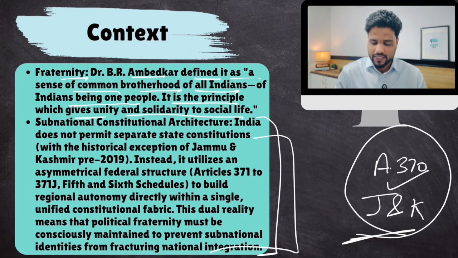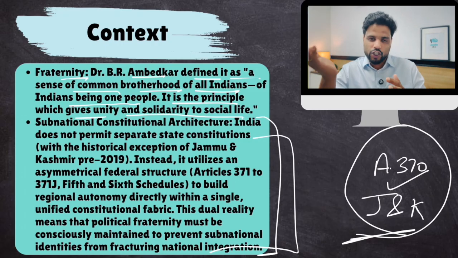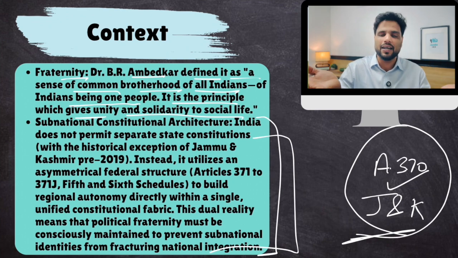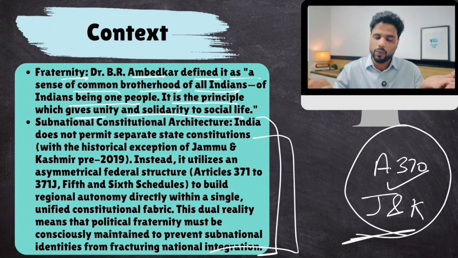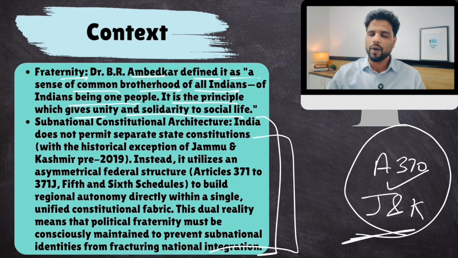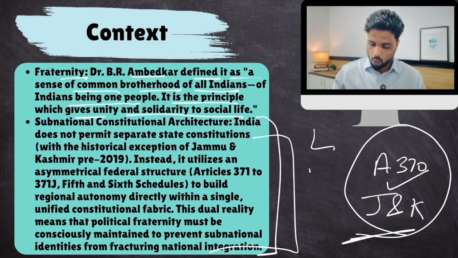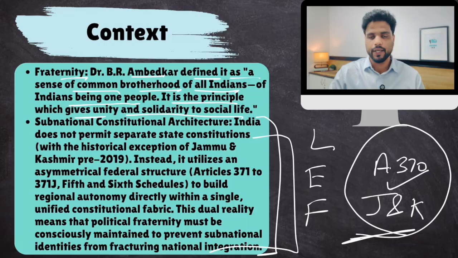This is what the second point says. Here, we'll talk about how India's federalism is flexible enough to balance regional aspirations as well as the unity of India. First, let's talk about what Dr. B.R. Ambedkar said about liberty, equality, and fraternity.